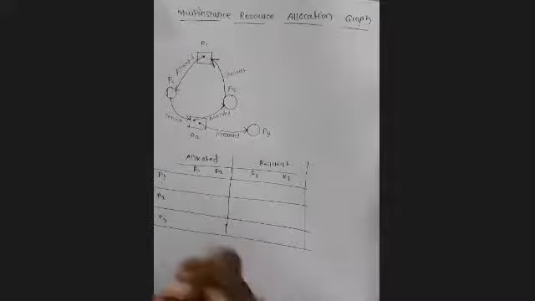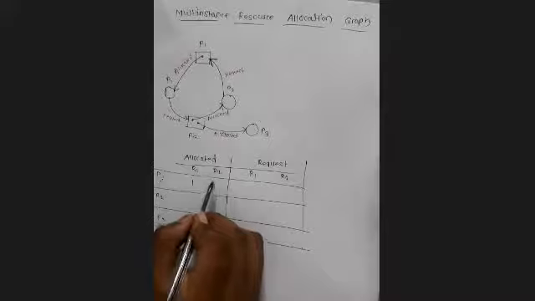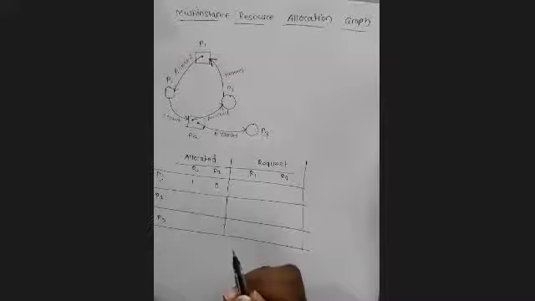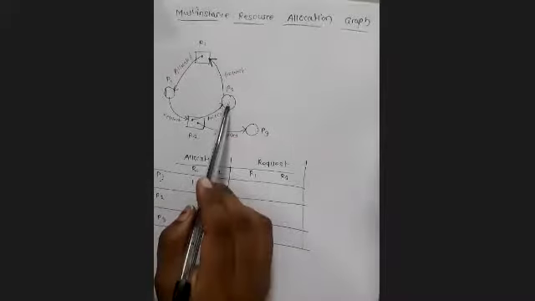So P1: R1 allocated, 1; R2 allocated, 0. P2: R1 allocated?